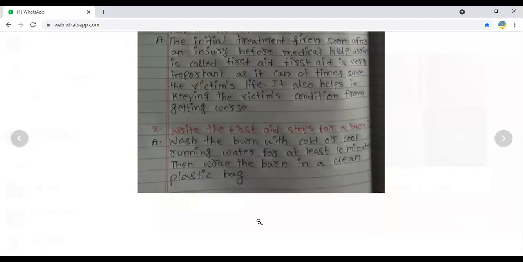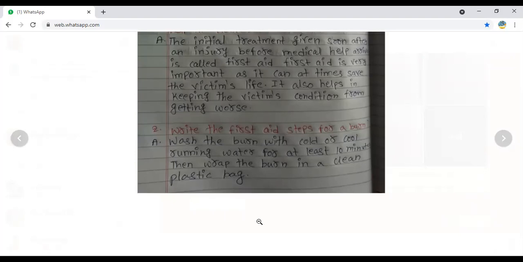Next one, write the first aid steps for a burn. If you are going to have any burns, or sometimes we hear about short circuits, or sometimes some people have committed suicide with burns.